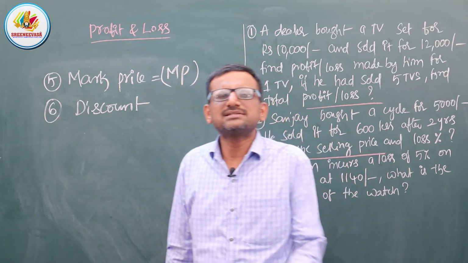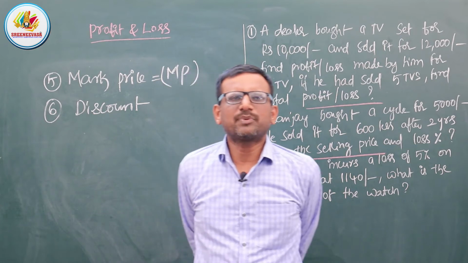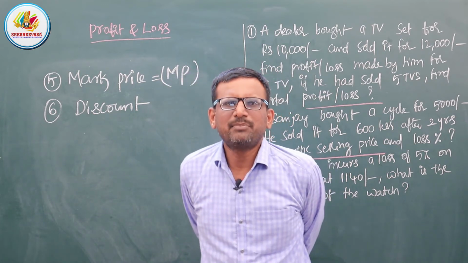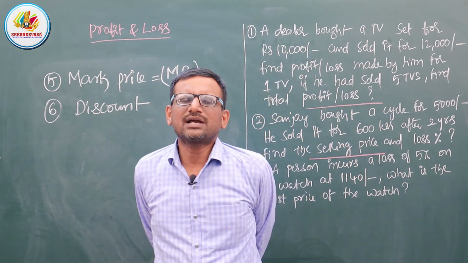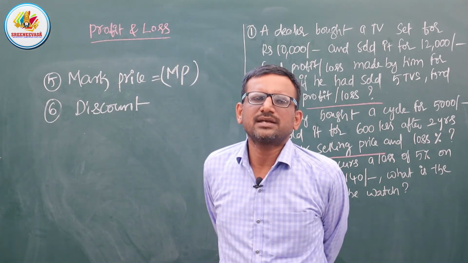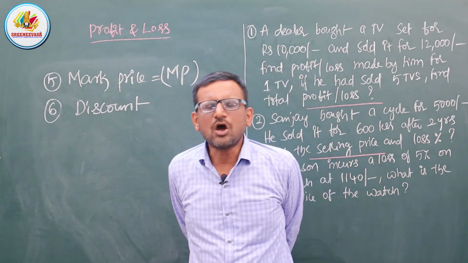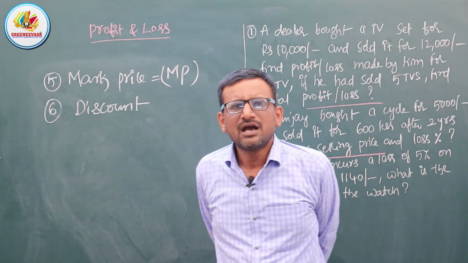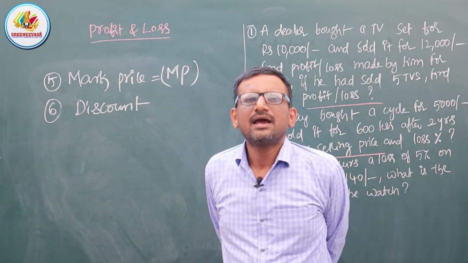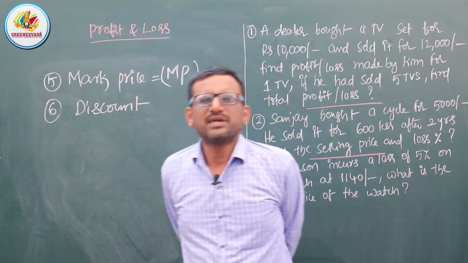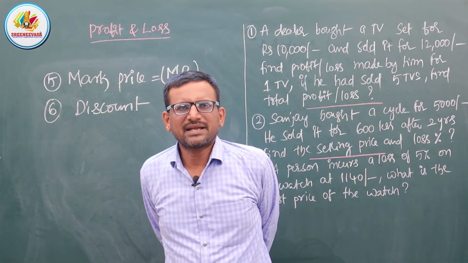Suppose our mark price is 100 rupees. But I sold that product to the customer at 90 rupees. So how much discount have I given? 10 rupees. Am I clear?